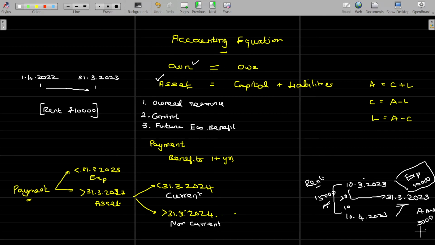Now, this benefit is not expired as on the year end. You still have the period to enjoy later. Right? But how many years do you have the possibility to enjoy this 5,000 payment?